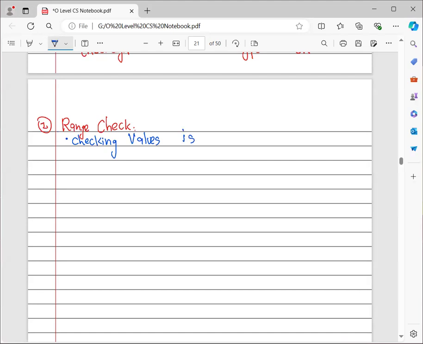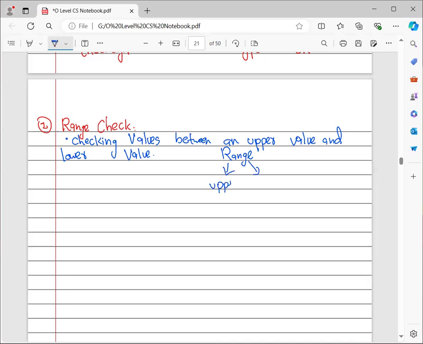Yes, range check is checking values between an upper value and a lower value. This is your range check. Whenever I discuss a range, that means I have two different values.